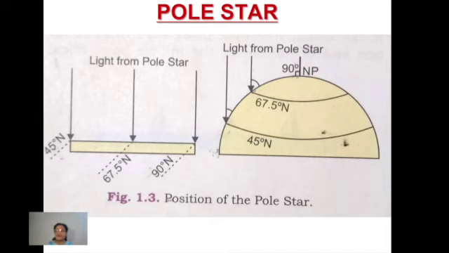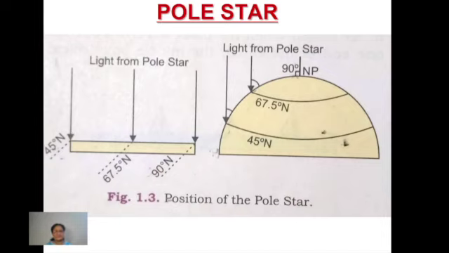Okay. So whenever a person, and these days also, when we are not having all those advanced instruments, if we are not having any such instrument and we are going through a desert area, and we want to search for the direction, which direction we are moving, this is the best way. If we are at night time, we have to search for the direction. Pole star is the best way to find out the direction, at least in the northern hemisphere.